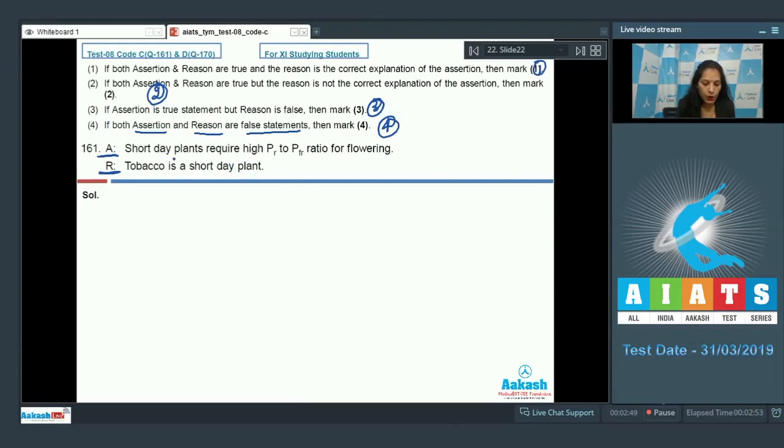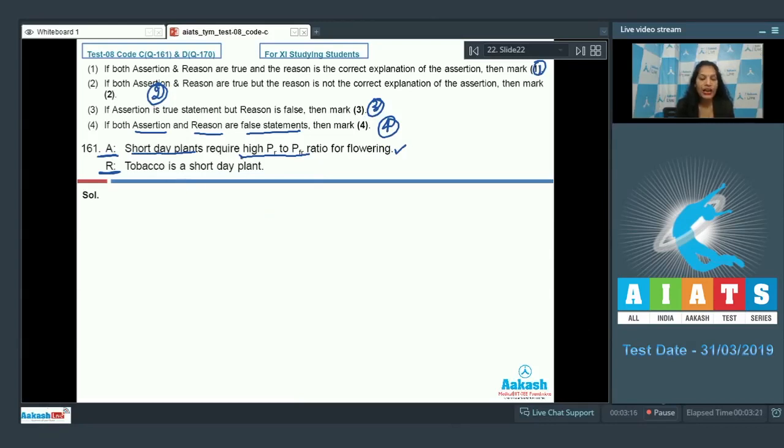See here, short day plants require high PR to PFR ratio. It is correct. Why? It's a pigment. It has two forms, PR, phytochrome red, and PFR, phytochrome far red. And for flowering in short day plants, the ratio of PR to PFR should be high. So this statement is correct.